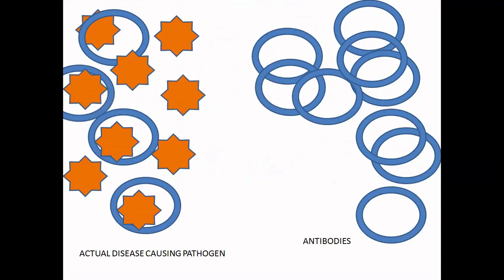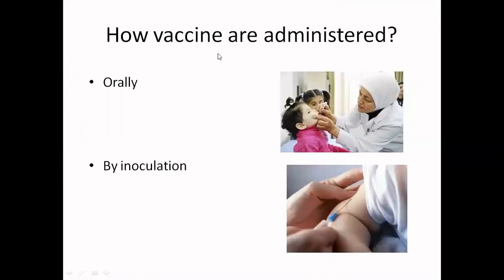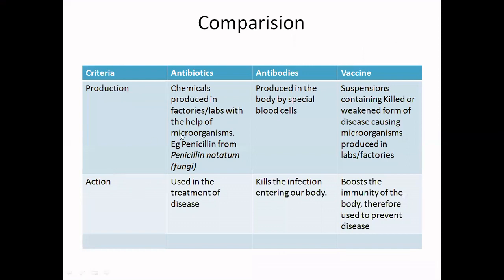So this is the way vaccines work, and they increase the immunity of our body. How are the vaccines administered? They could be given orally, like the polio drops, or by inoculation, like you recently had the MMR vaccine in your school.